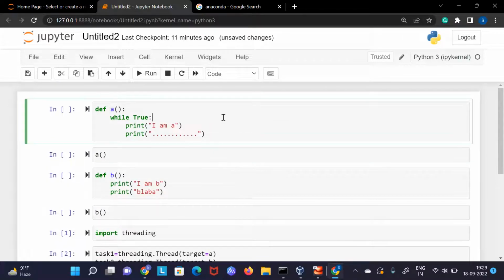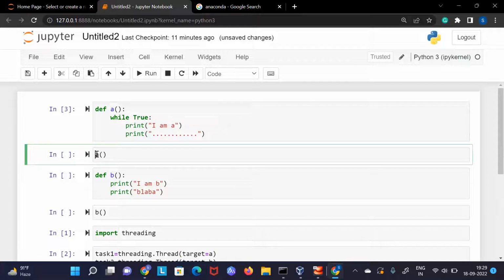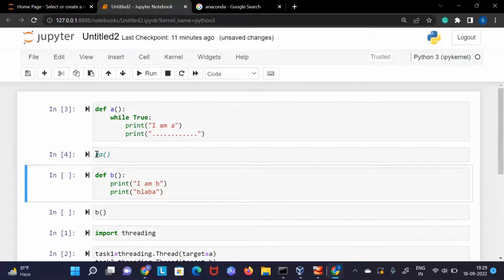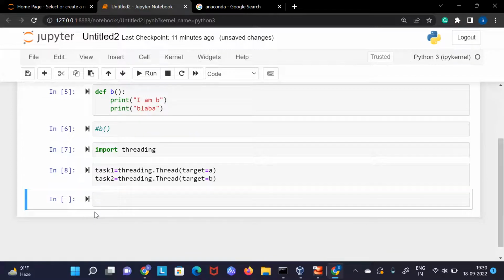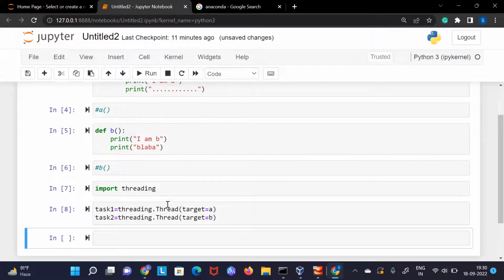Okay, it is printing A. Why? Because I think I have closed my code once, so I will not call this again, otherwise it will keep on running. I will not call this one also. Otherwise, now the thread is being created for both the things.